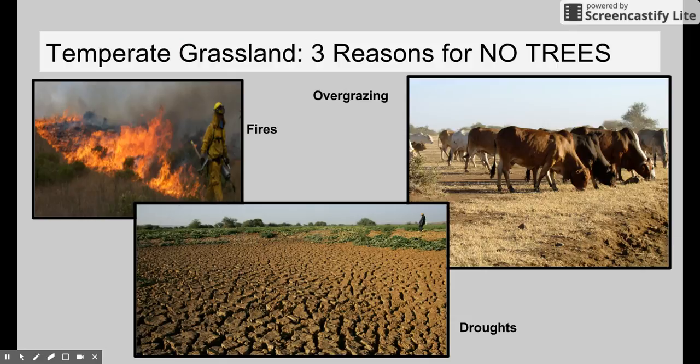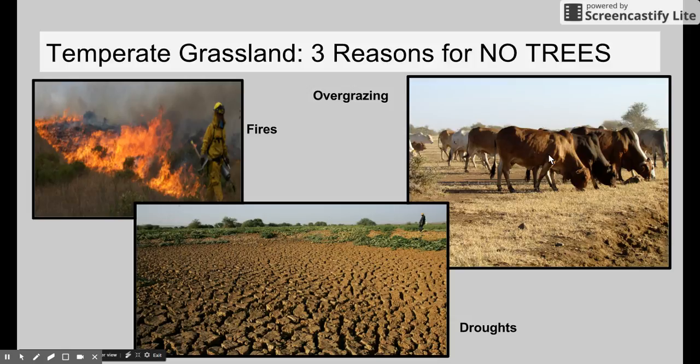Here are three things you really need to know. There are three reasons that there are no trees in the grassland. Fires start lots of times in the grassland. Lightning strikes, just being too dry and hot, the grass will burn very quickly. Thousands of acres gone. Because there's very little rainfall in the grasslands, droughts will happen in which you get these dry beds of mud or dirt in which the grass has just totally become dormant or died.